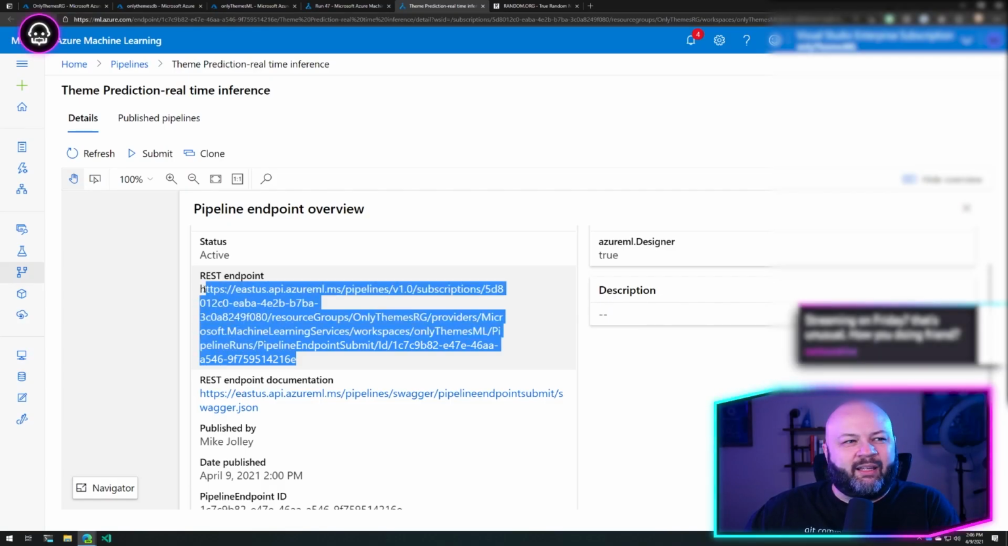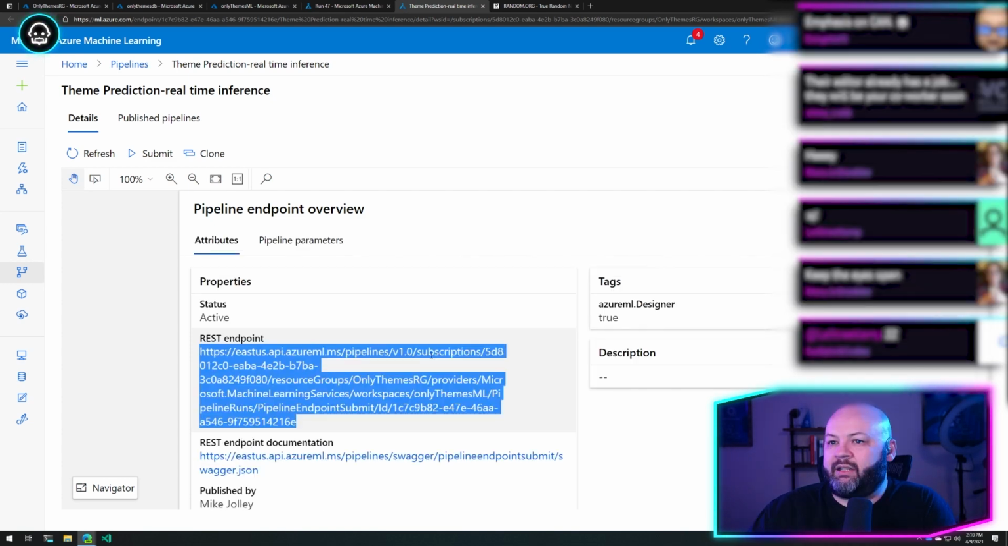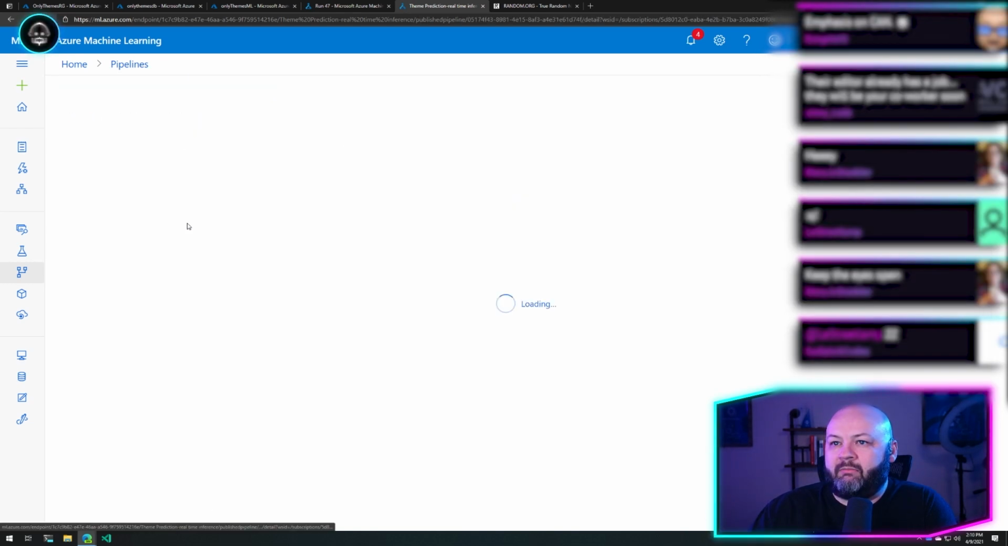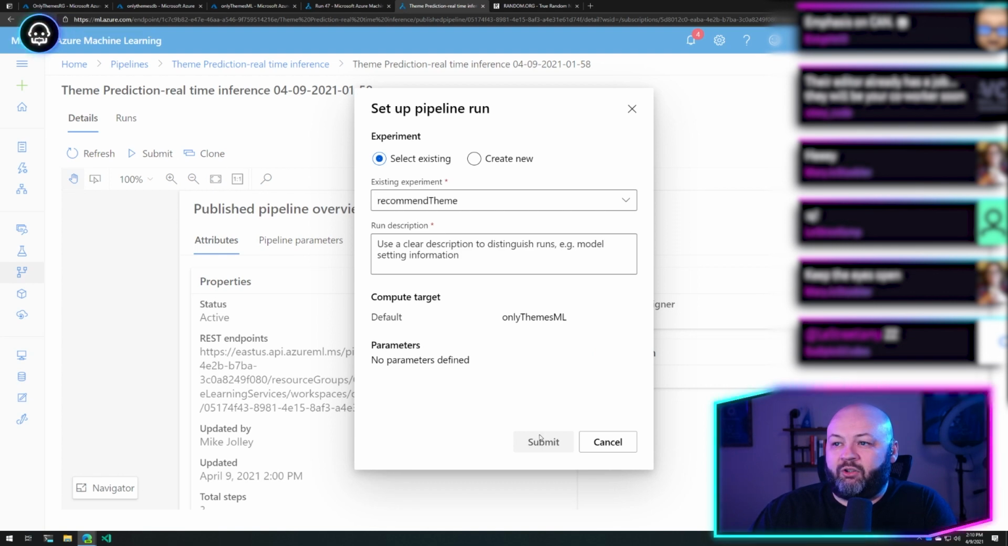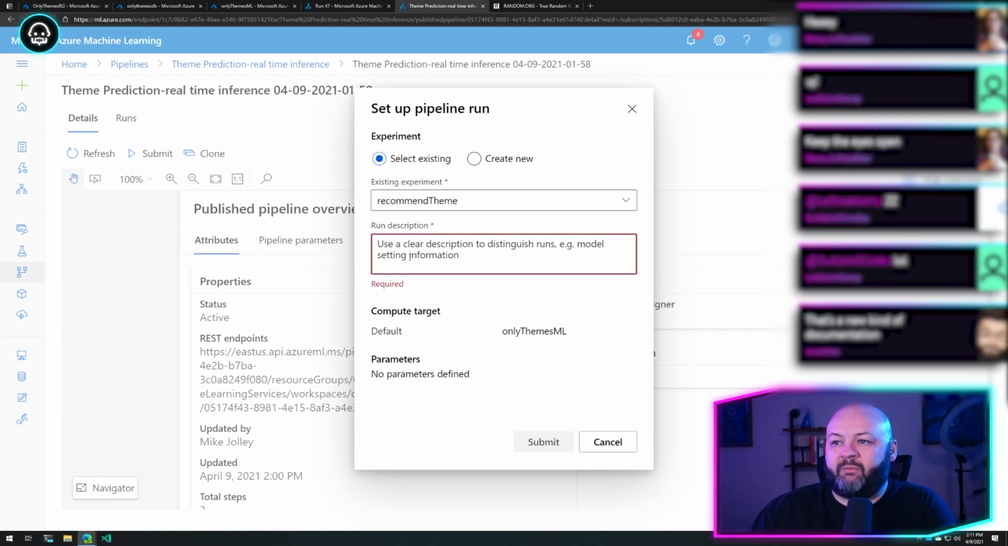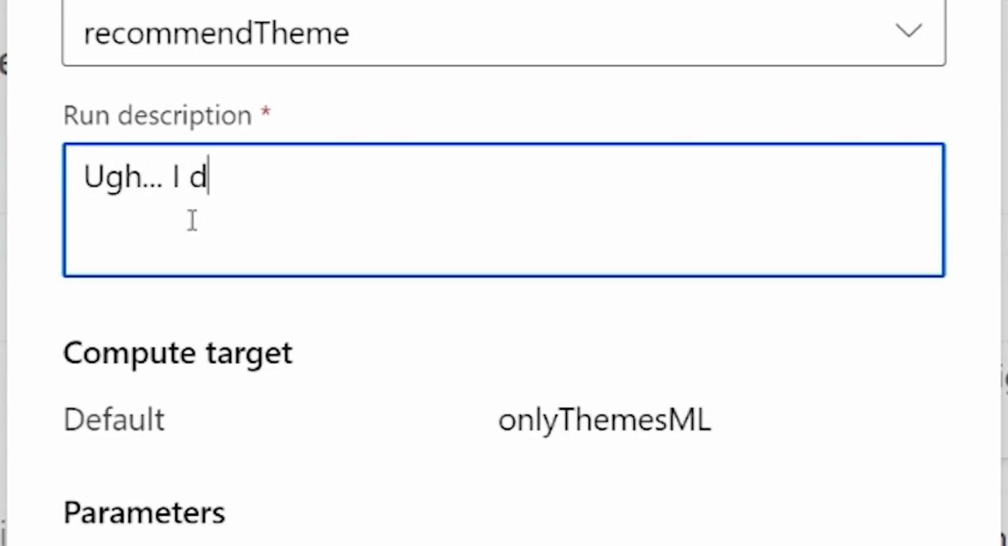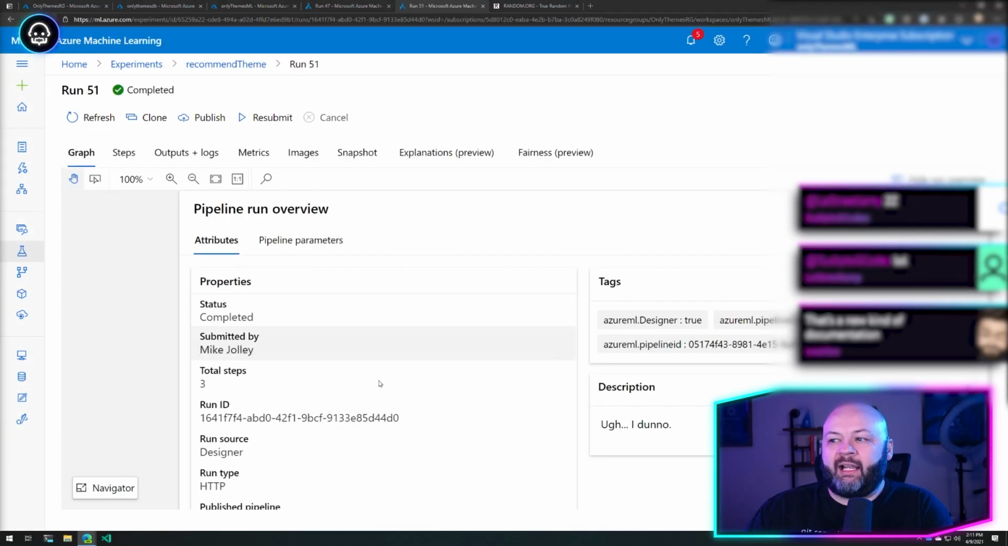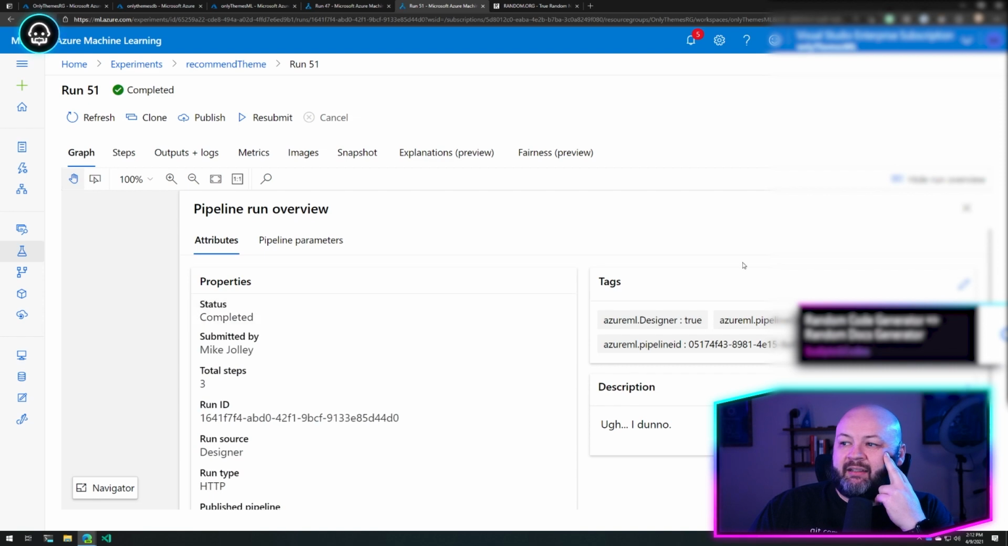They said this is the REST endpoint, but I don't know what that is. That is not started. There it is. Submit. What is this? Do you want me to submit it? Use a clear description. I don't know, because I don't. I like to think that somebody actually reads these. Is it doing anything? Status is completed.